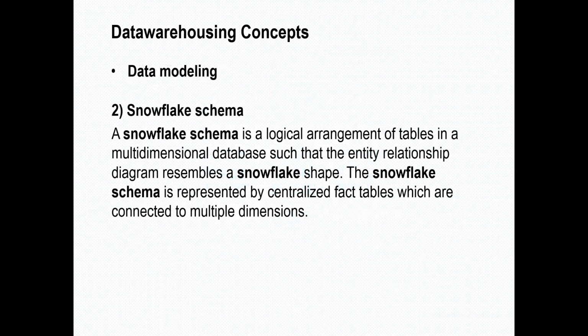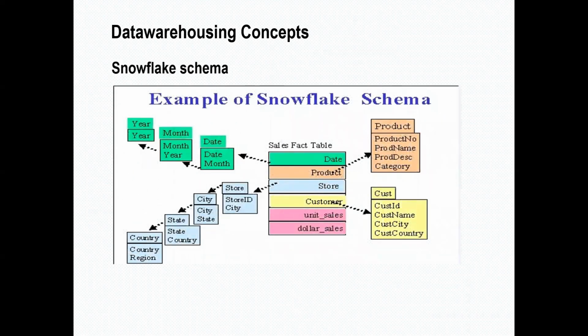And coming to the snowflake schema, it has multi-dimension tables. So here, the dimension tables have again been split into one or more dimension tables. You see here, product, customer, store.